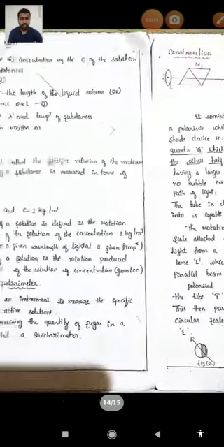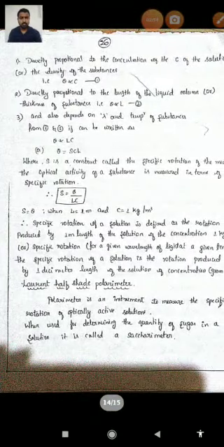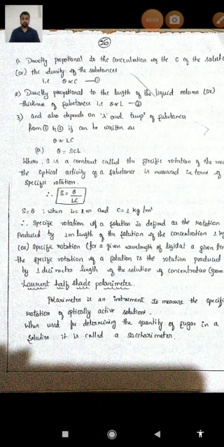Angle theta is also proportional to the concentration of the solution. That is, the angle rotated by the optically active solution, theta, is proportional to the concentration of the optically active solution.